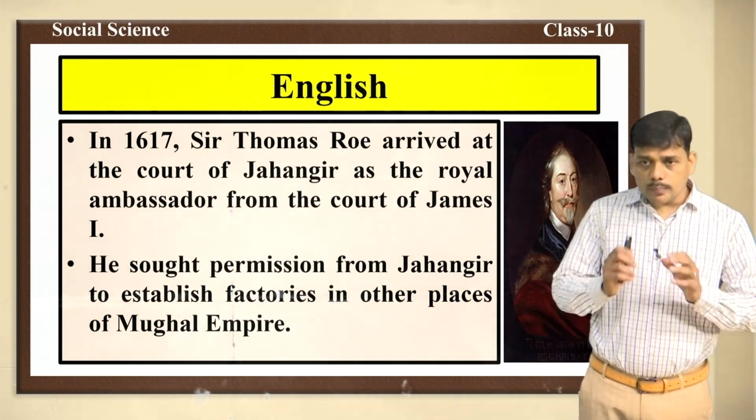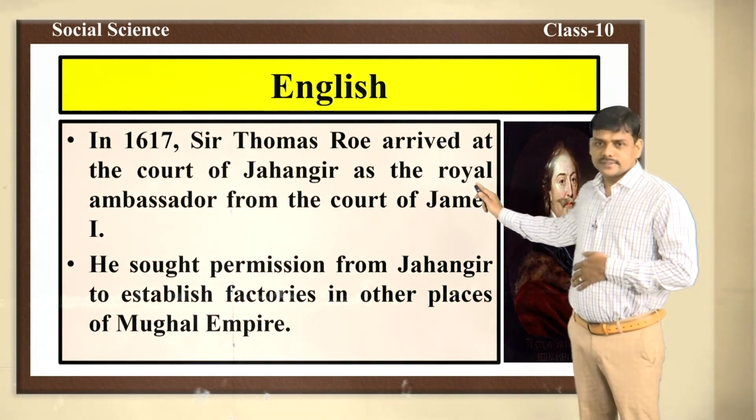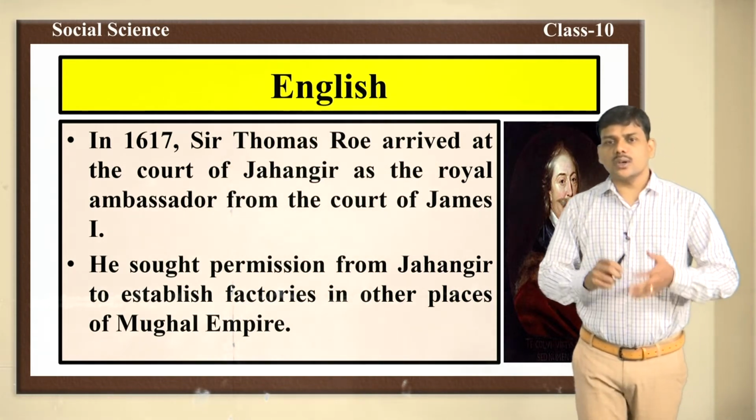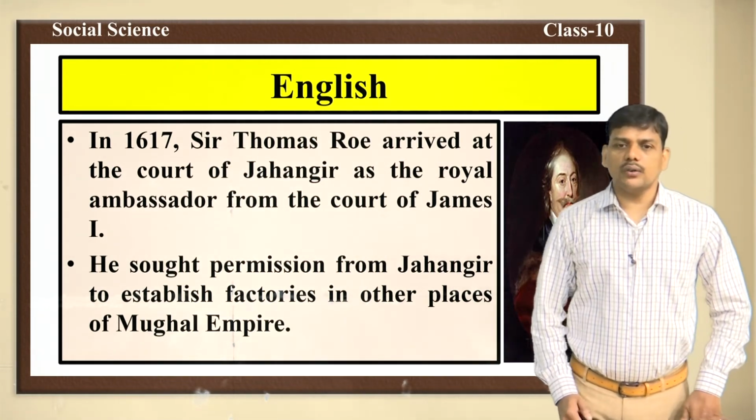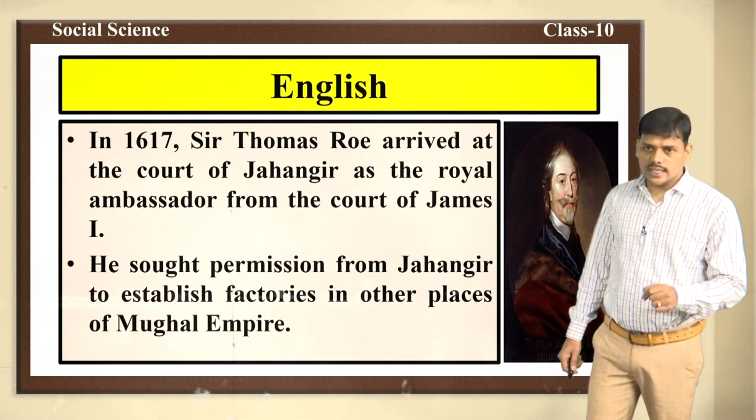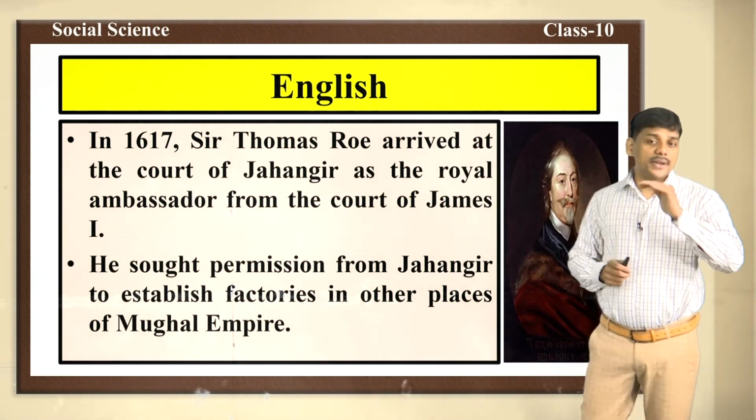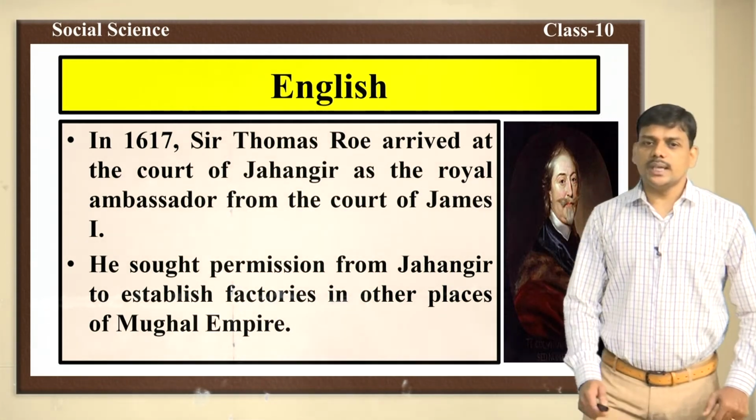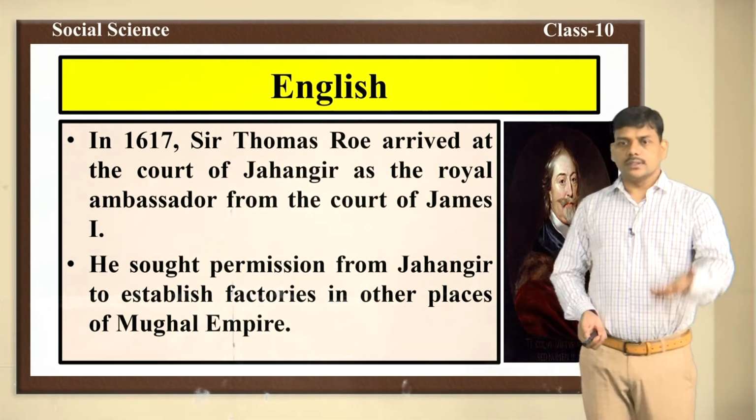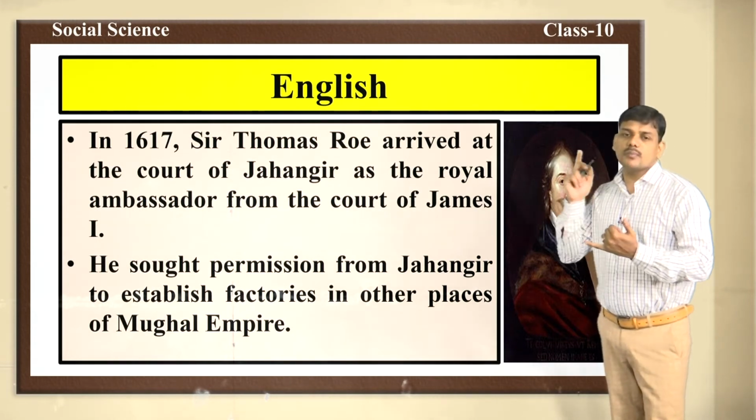In the year 1617, Sir Thomas Roe arrived at the court of Jahangir. Sir Thomas Roe came to the court of Jahangir as the royal ambassador from the court of James I. Who was Sir Thomas Roe? He was the royal ambassador from the court of James I. Sir Thomas Roe sought permission from Jahangir to establish factories in other places of the Mughal Empire.